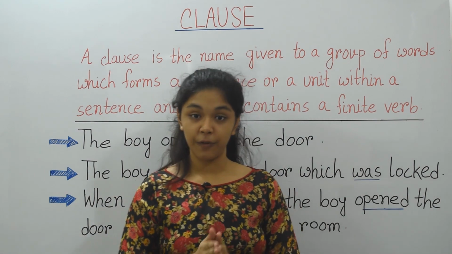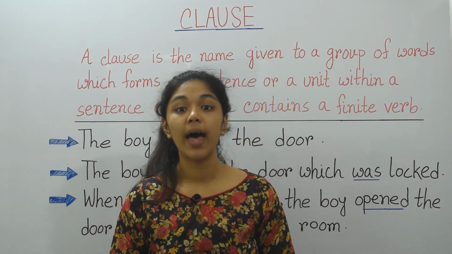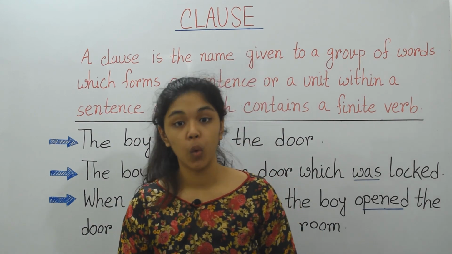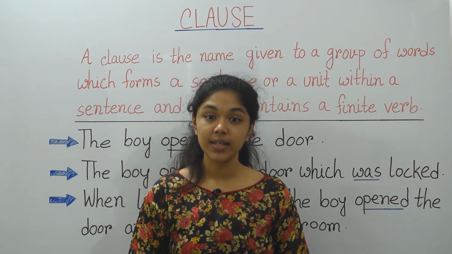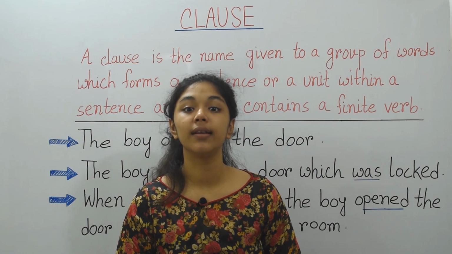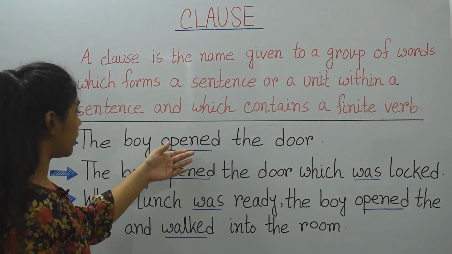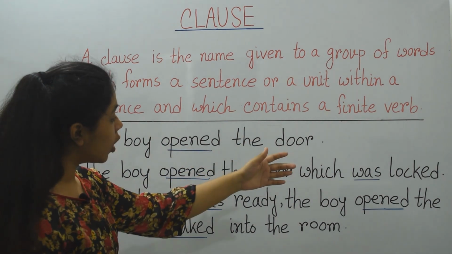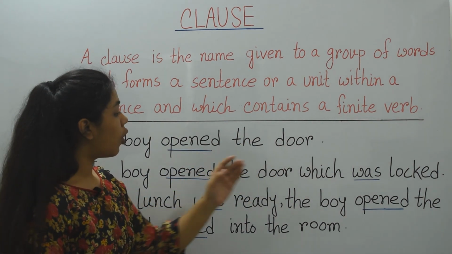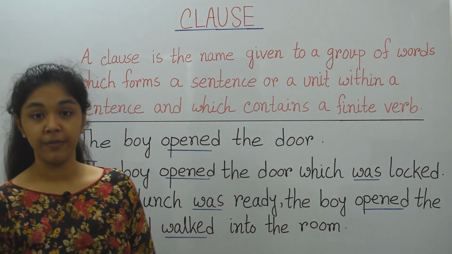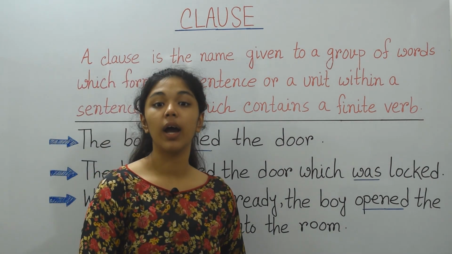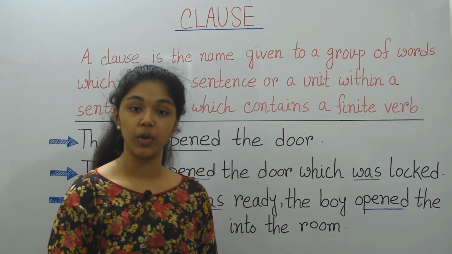So let me discuss what a finite verb is. A finite verb is a verb which forms tense and has a subject. In simple words, a finite verb changes according to its tense and subject. Let's look at the sentences. In the first sentence, opened. In the second sentence, opened, was. In the third sentence, was, opened, walked are finite verbs because they can change according to tense and subject.